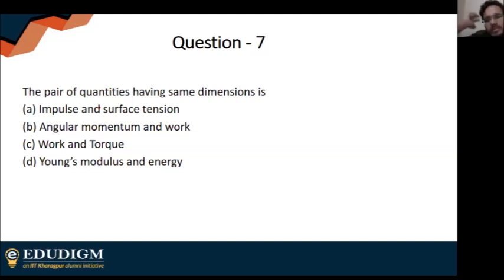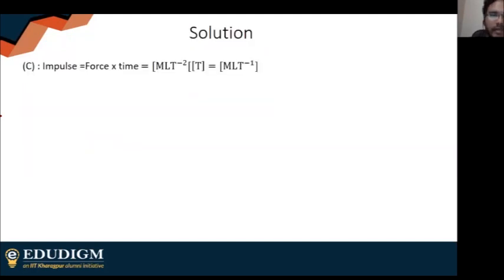kg meter square per second. Now work and torque, both the formulas are force into distance. Work is force into distance, torque is also force into distance. The distances are different, we are calculating obviously different distances, but the basic formula for both work and torque is force into distance, so obviously C is the right answer. But if you want the detailed solution, just for information purposes, you might want to write this down. This is the detailed dimensional analysis of all 8 physical quantities, although you don't need this to solve the question.